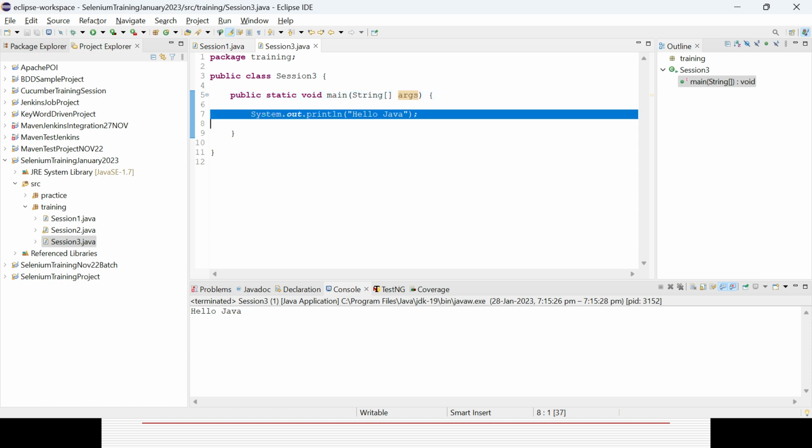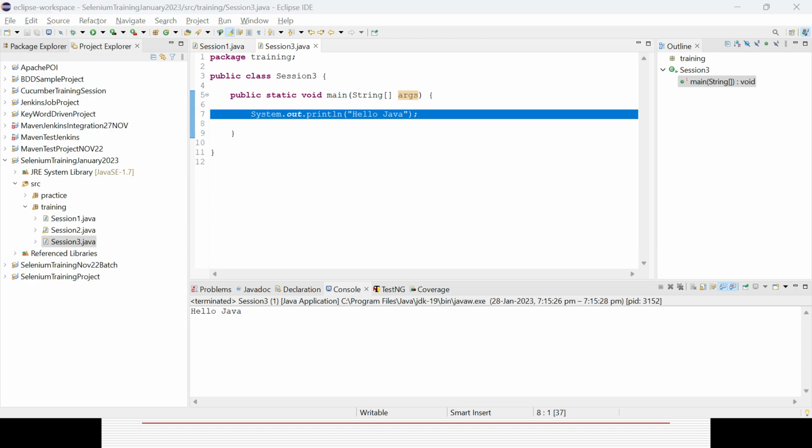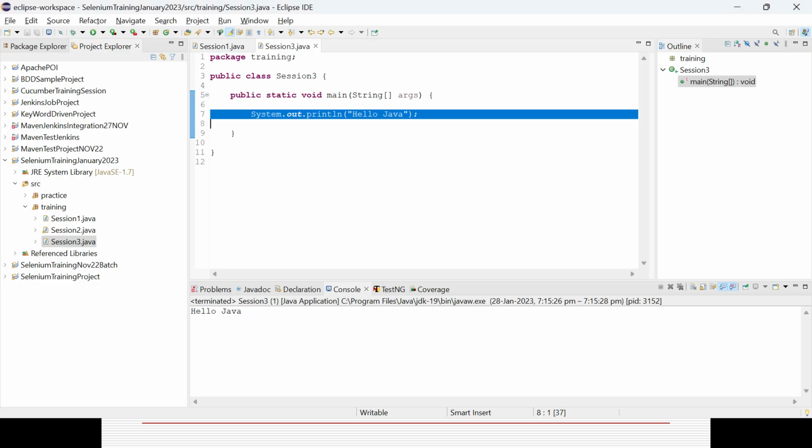Then System.out.println. So what is the importance of each and every aspect here? System is nothing but a predefined class in Java. And out is an instance of PrintStream type, which is a public and static member field of the System class. Then println is the method name, and this is the message you want to print in the console.